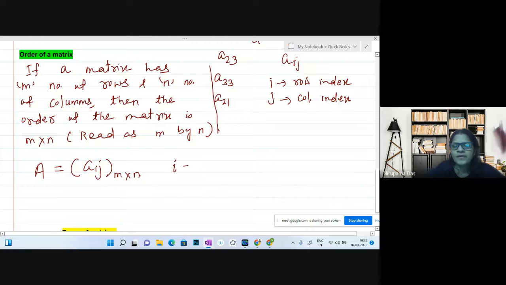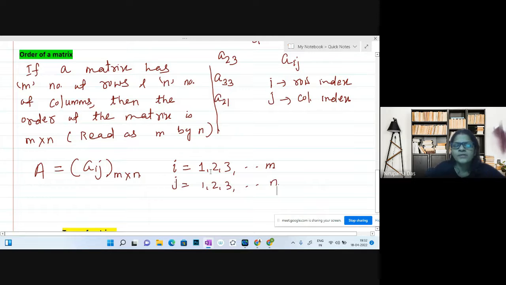Then I will take the values 1, 2, 3 up to m, because number of rows m. Okay, J is column index. How many columns are there? N. So 1, 2, 3 up to n.